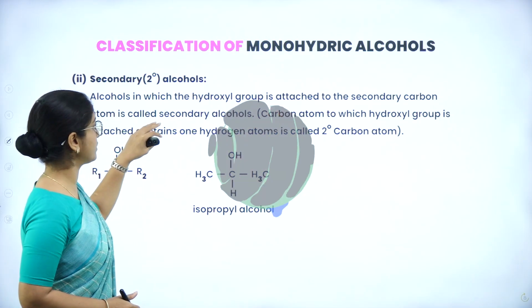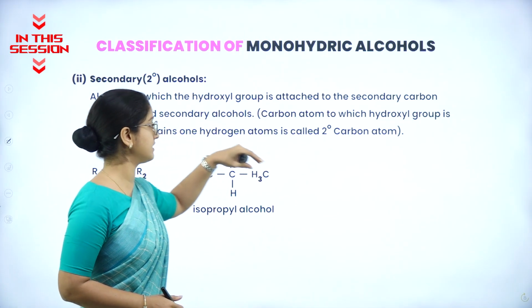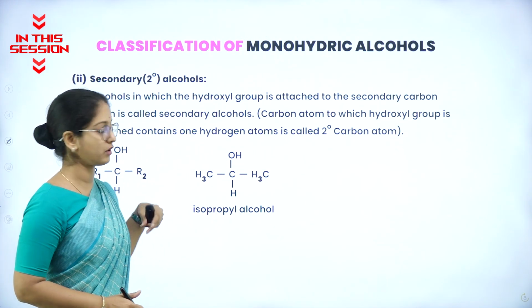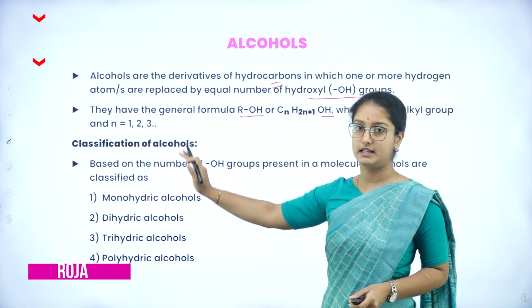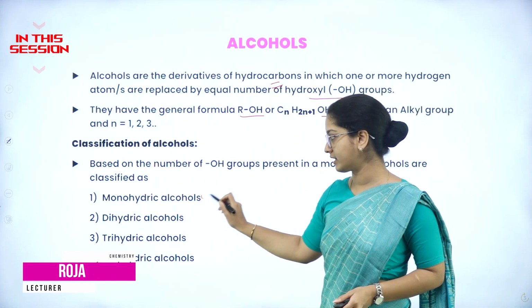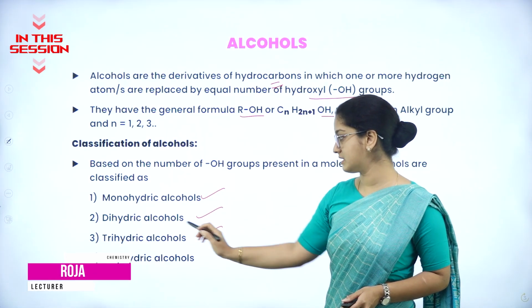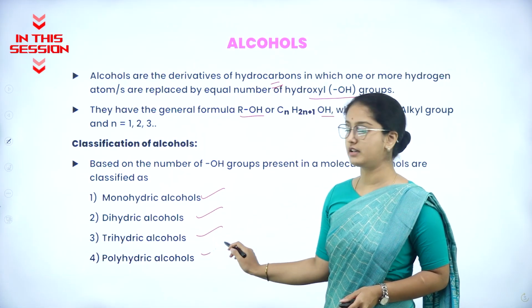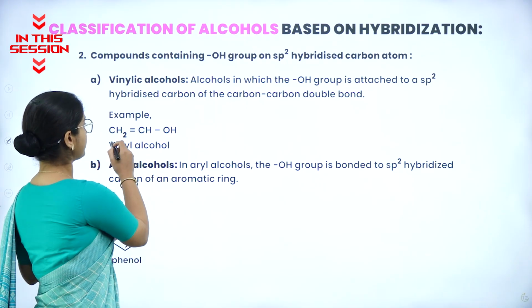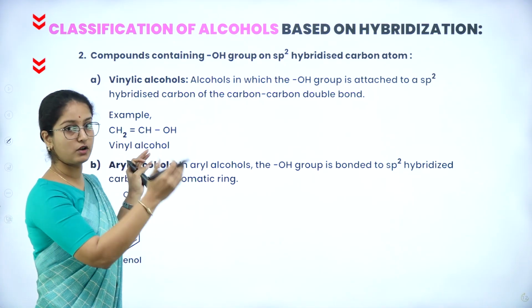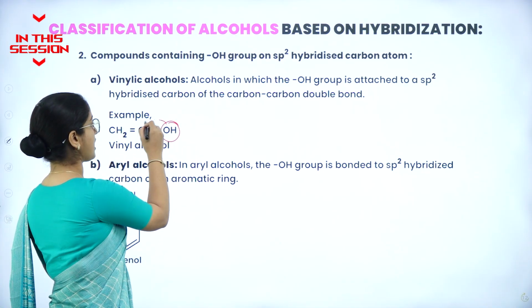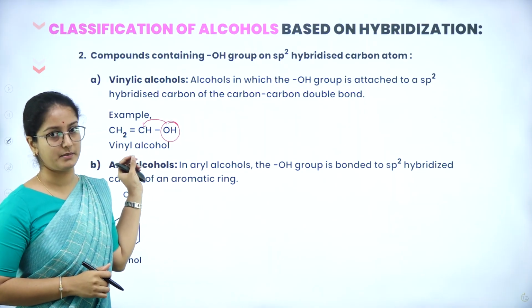So alcohols in which hydroxyl group is attached to the secondary carbon atom is called secondary alcohols. So alcohols are classified into monohydric alcohols, dihydric alcohols, trihydric alcohols, and then polyhydric alcohols, wherein carbon-carbon double bond is there and the hydroxyl group is attached to the carbon, which is already having a carbon-carbon double bond.